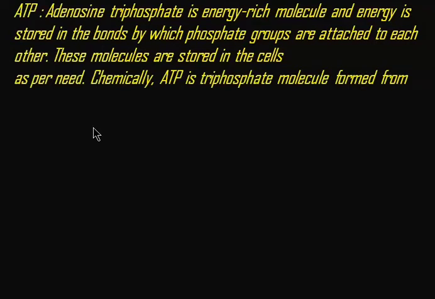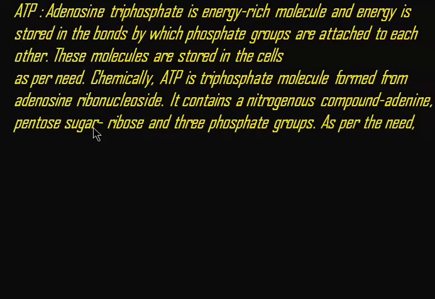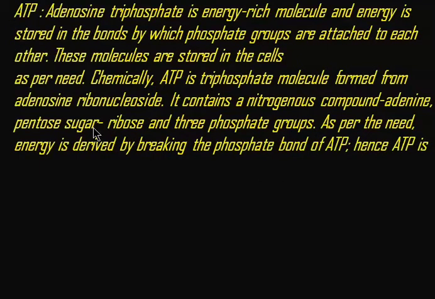Chemically, ATP is a triphosphate molecule formed from adenosine ribonucleoside. It contains a nitrogenous compound adenine, pentose sugar ribose, and 3 phosphate groups. As per the need, energy is derived by breaking the phosphate bond of ATP.